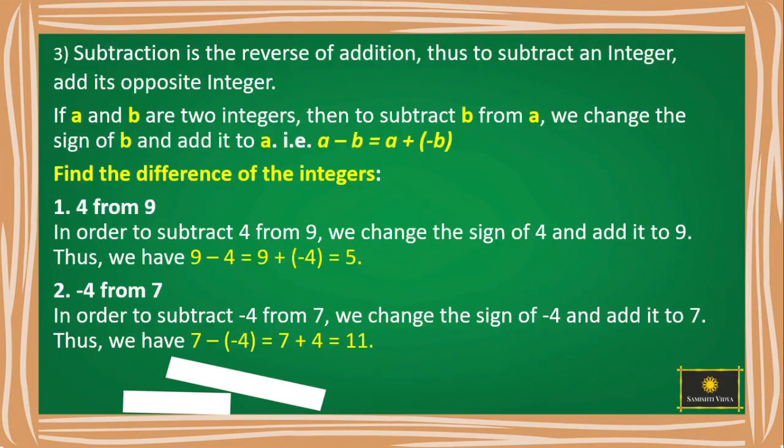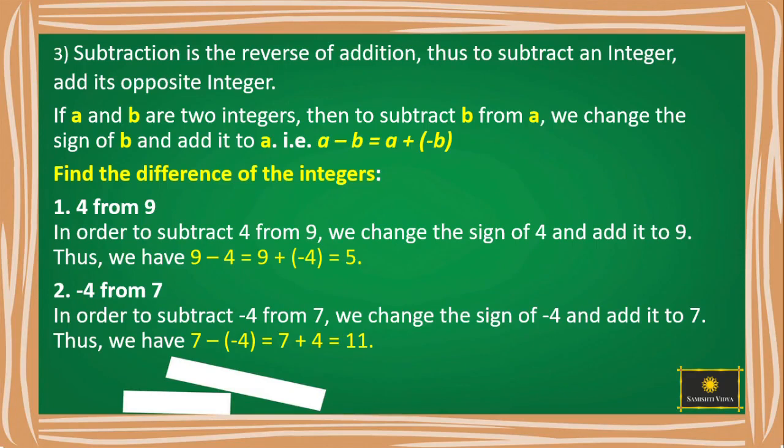Let us learn the rules for subtraction. Subtraction is the reverse of addition. To subtract an integer, add its opposite integer. If a and b are any two integers, then to subtract b from a, we change the sign of b and add it to a. Hence, a minus b is equal to a plus of minus b.